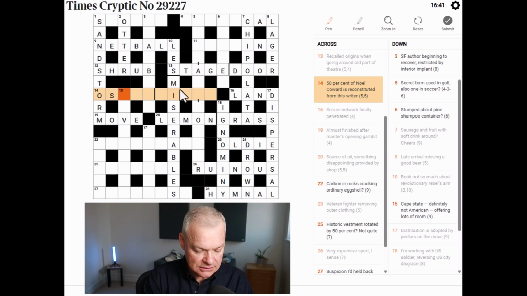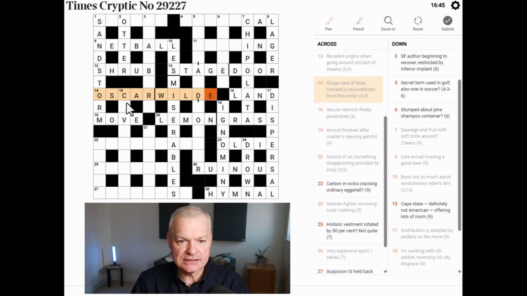Oscar Wilde. Yes. Let me just check that that's coward with EL. Fantastic. Okay, so now we have some grid division: two clues top left, separated from the rest of the grid. So let me attend to them.